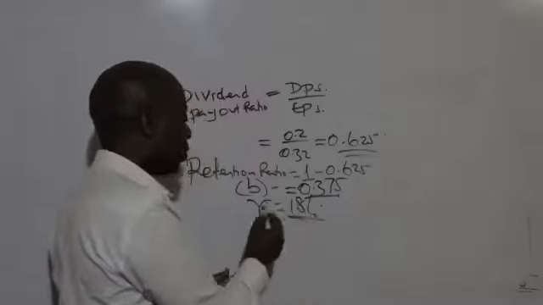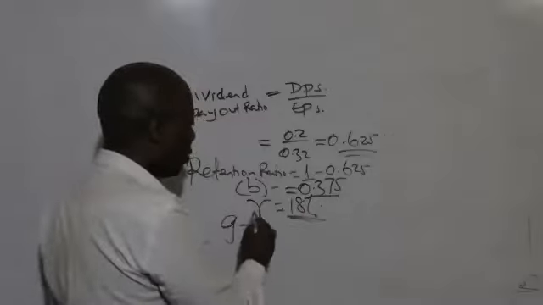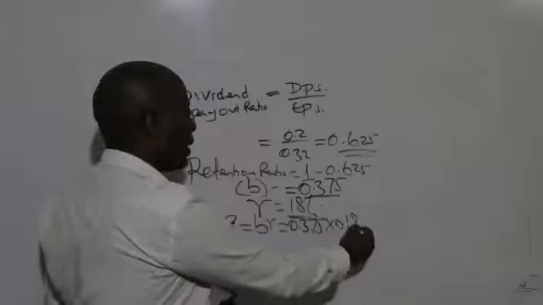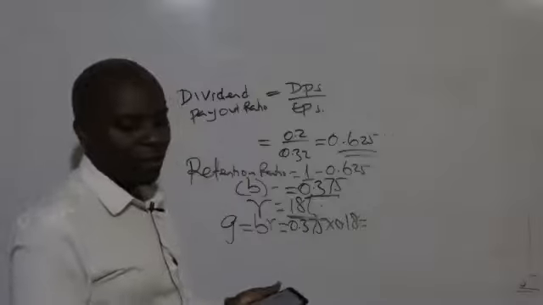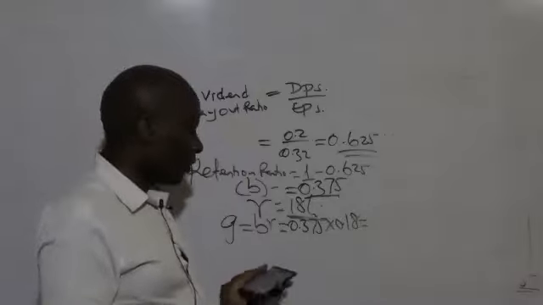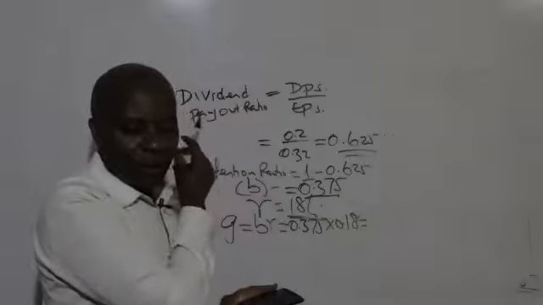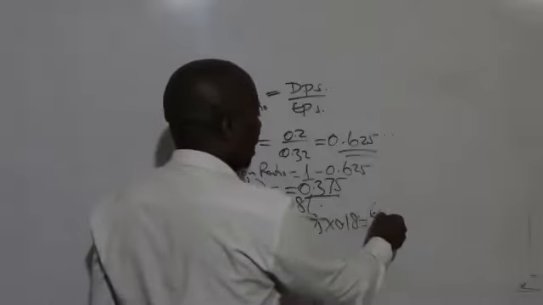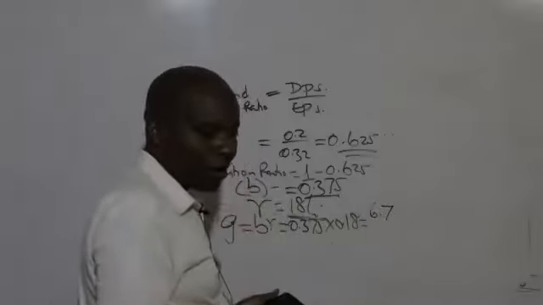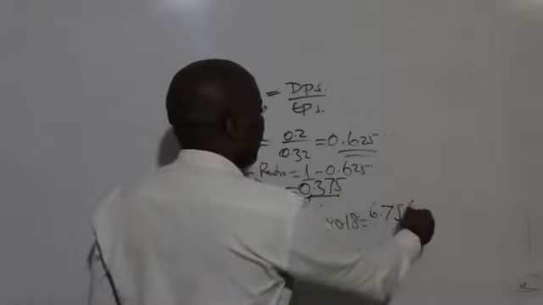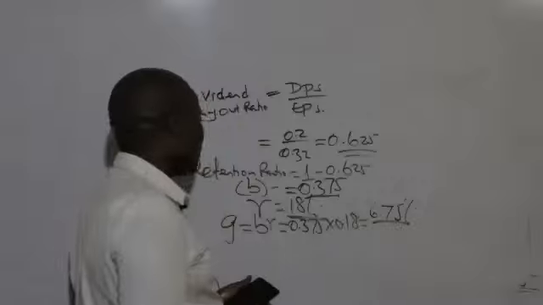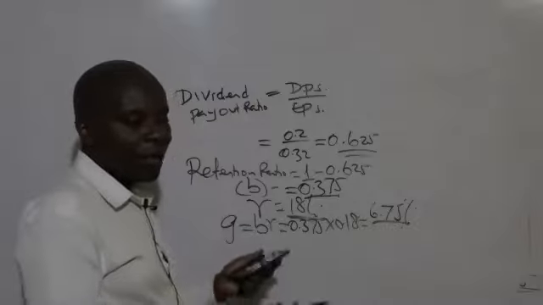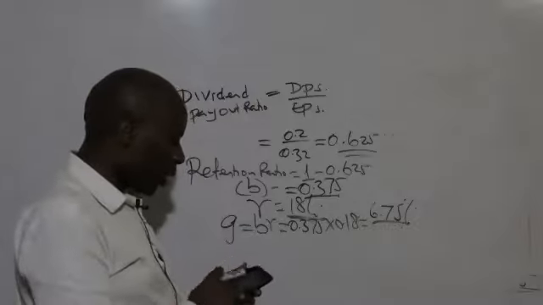Now, once you give me the R, then I'll be able to give you the G. I know G is PR. So G is 0.375 multiplied by 0.18. So go ahead and give us an answer. So 0.375 times 0.18. 6.75%. Now, ladies and gentlemen, the moment I have these as my retention ratio, then I think now everything else boils down to our calculations.